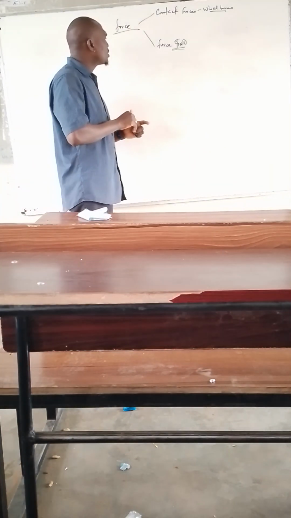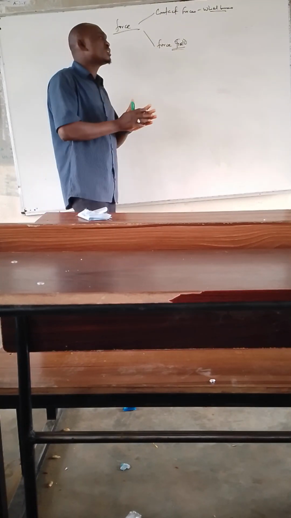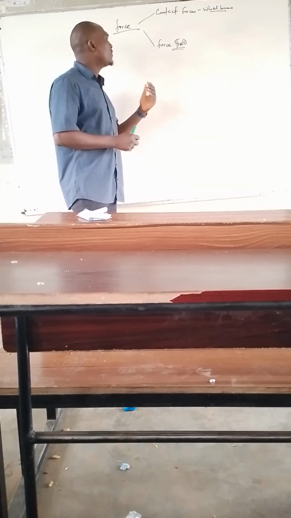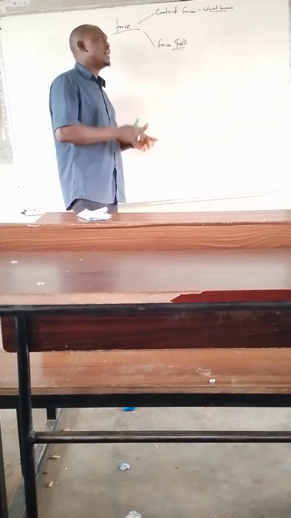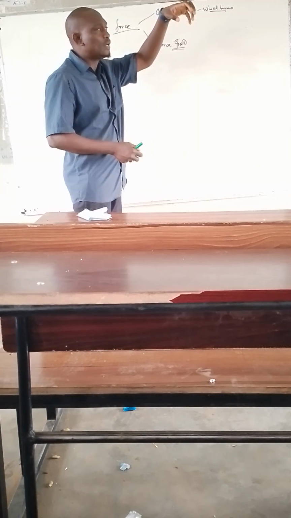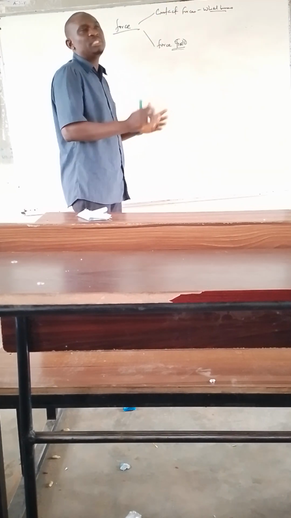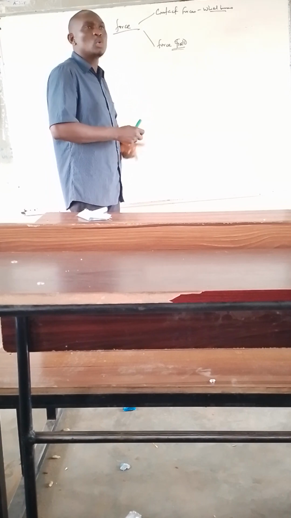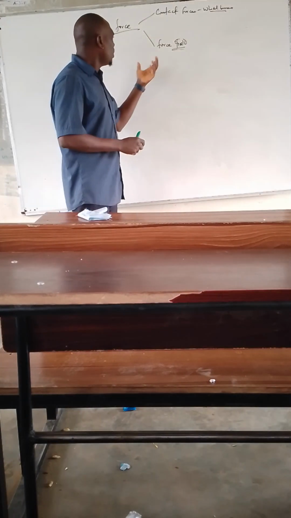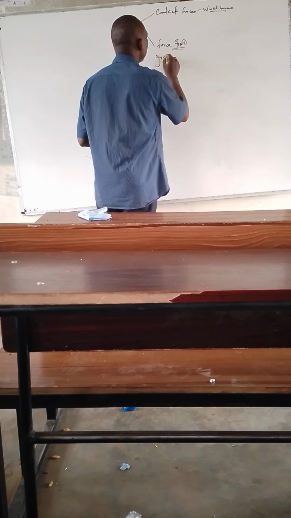When we talk about the force field, we talk about the gravitational force, or gravitational field. Gravitational force is the force exerted by the Earth on an object, or masses of objects, that makes an object, after it goes up, come down.